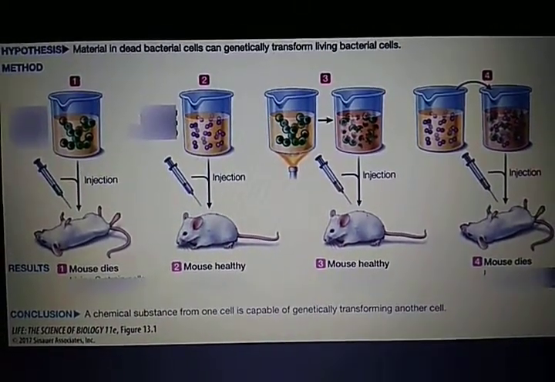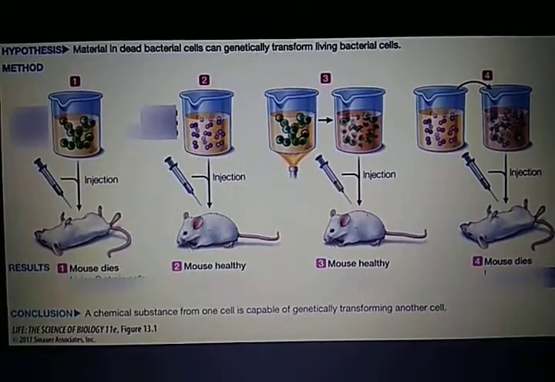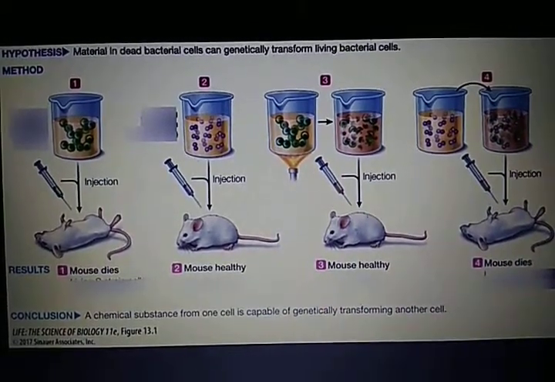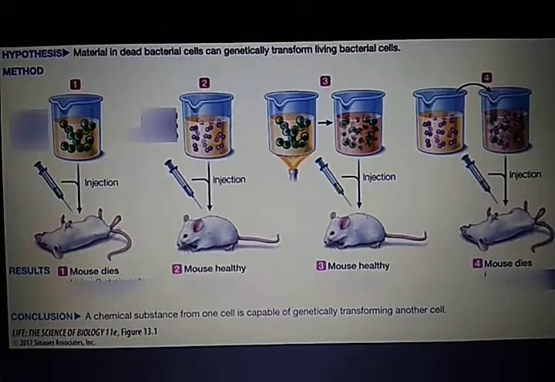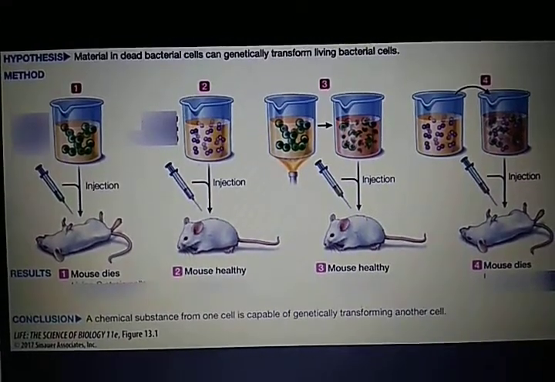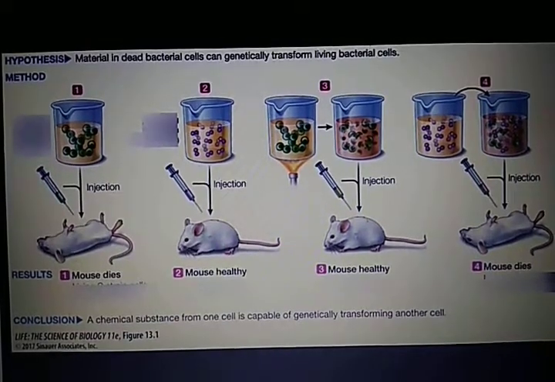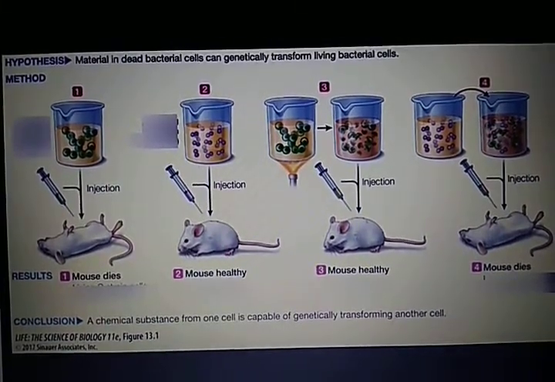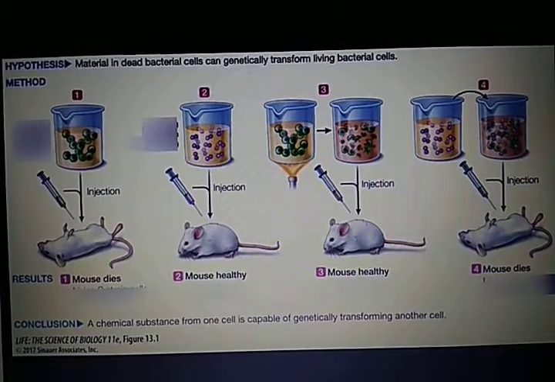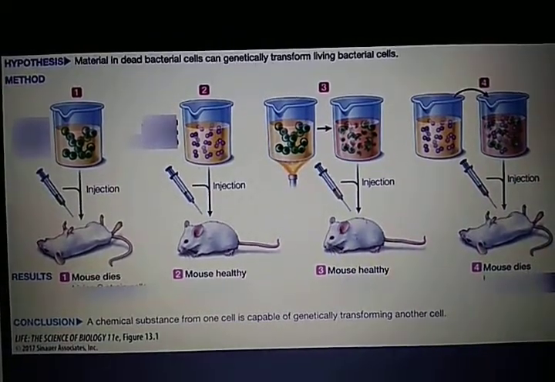Griffith concluded that the live R strain bacteria were transformed by the heat-killed S strain bacteria. He proved that there was some transforming principle that was transferred from the heat-killed S strain, which helped the R strain bacteria to synthesize a smooth polysaccharide coat and thus become virulent.